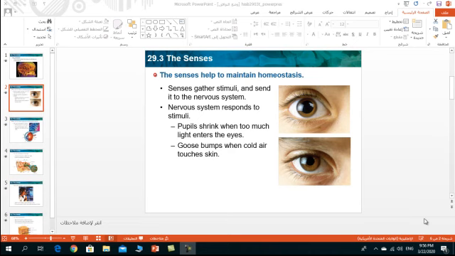Today, we are going to explain section number 3 in chapter 29, the senses. The human body has 5 senses: hearing, sight, touch, taste, and smell. These senses rely on specialized sensory organs: the ears, eyes, skin, tongue, and nose. When your brain receives information from your sense organs, it triggers responses that help you to maintain homeostasis.